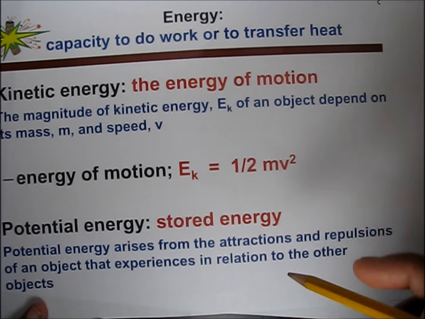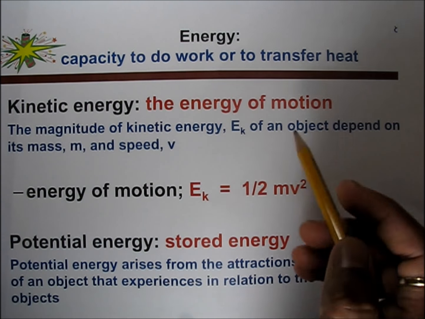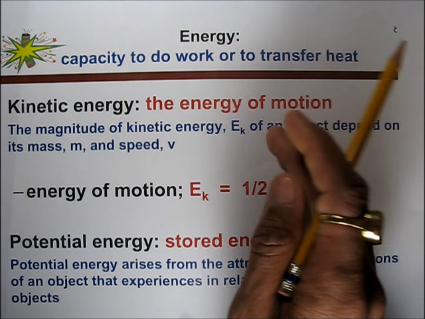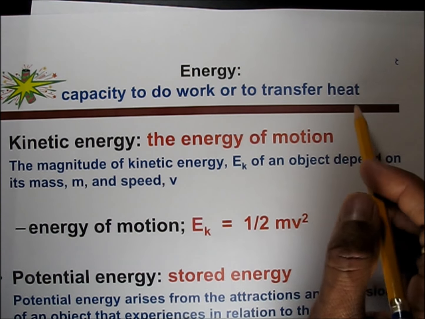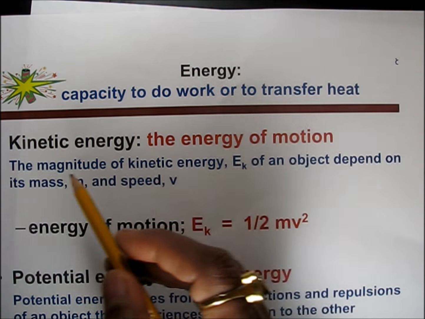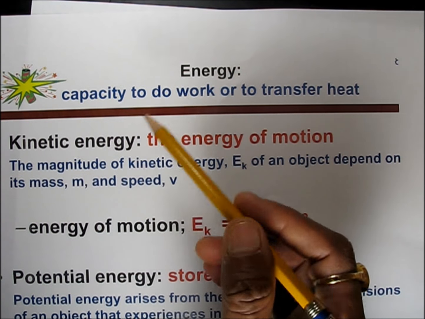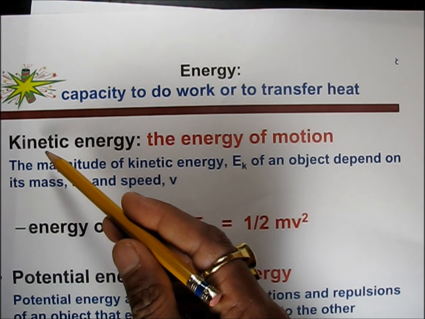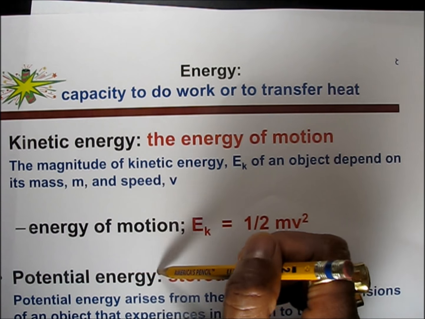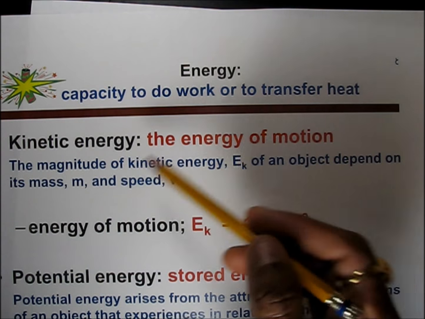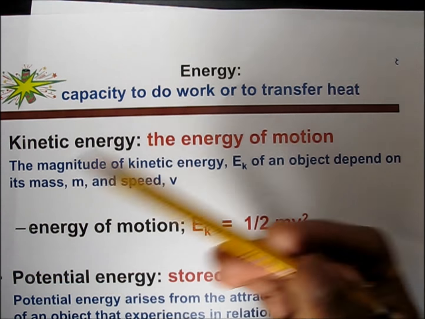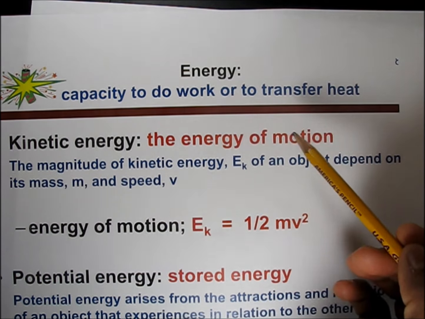One more thing, how we measure the energy. Again, the energy definition is the capacity to do work or transfer heat. There are two types of energy. One is called kinetic energy, another is potential energy. Kinetic energy is the energy of motion. Kinetic energy means moving. Anything that is moving has kinetic energy.